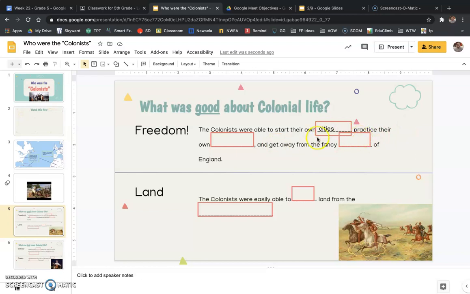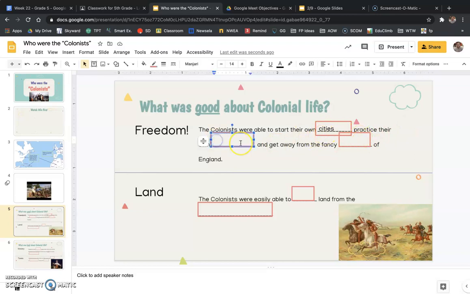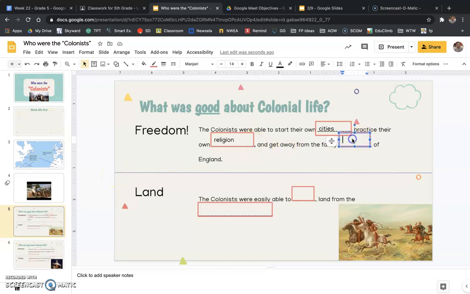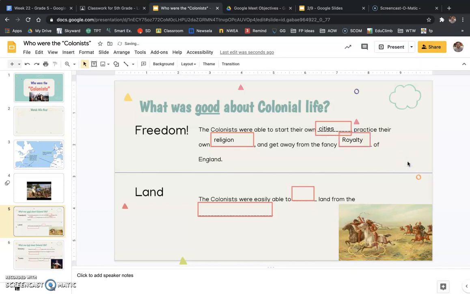Okay, so they were able to start their own cities, practice their own religion, very important. There were some religions that were kind of frowned upon in England. The king wasn't very tolerant of all different kinds of people, so they were able to go and practice their religion now and get away from the fancy royalty of England, right? The king, the queen, the prince, the princess, all those things, they were able to get away from that, right? They just wanted to live on their own.